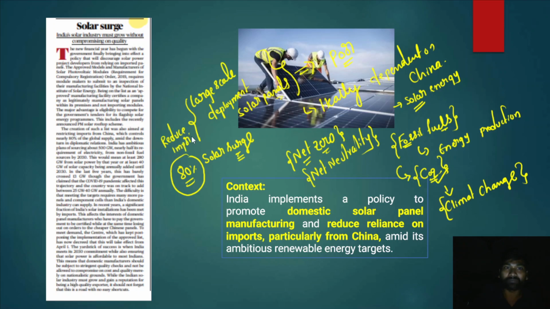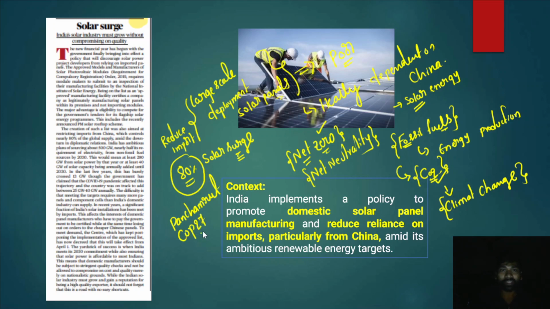So we wanted to reduce our import dependence on China, and at the same time we need to gradually scale up the domestic solar cell manufacturing capabilities. That is where we can achieve the net zero targets, and we can also achieve the Panchamrit commitments that were announced by India at the COP27 Glasgow summit.